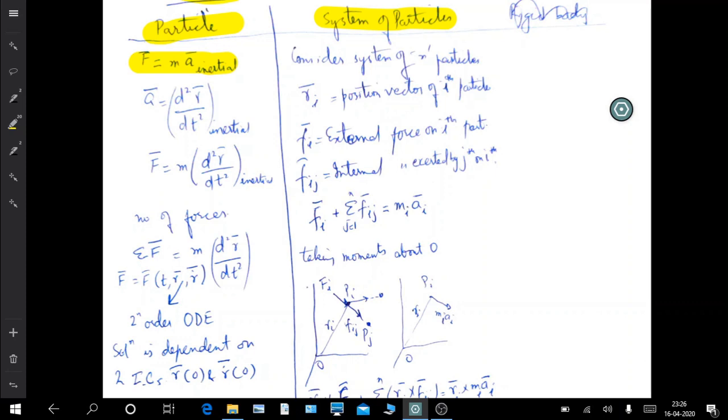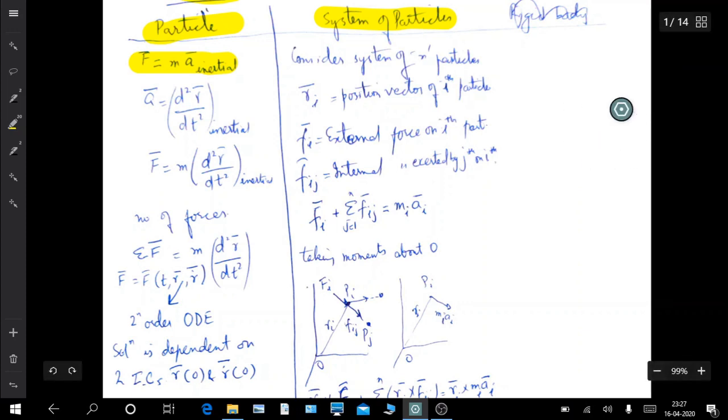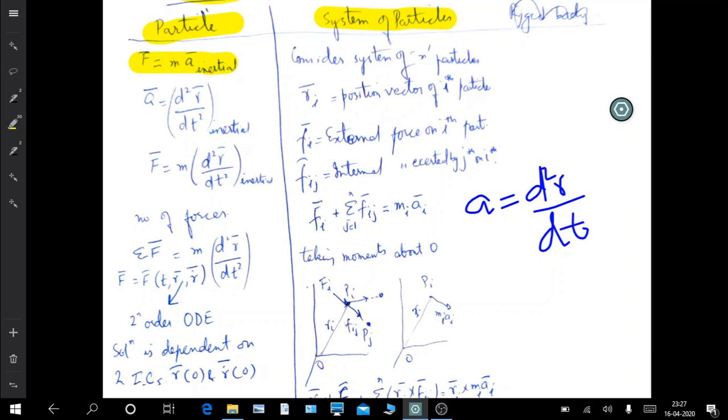So force on a single particle is mass times acceleration. We all know this is Newton's second law, or a form of it. Acceleration is d squared r upon dt squared.